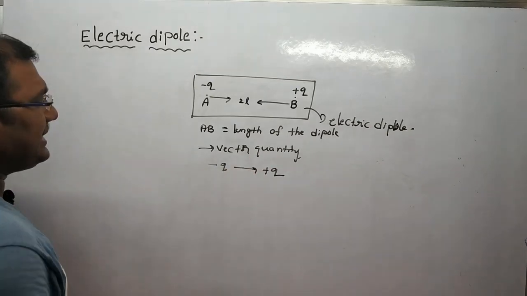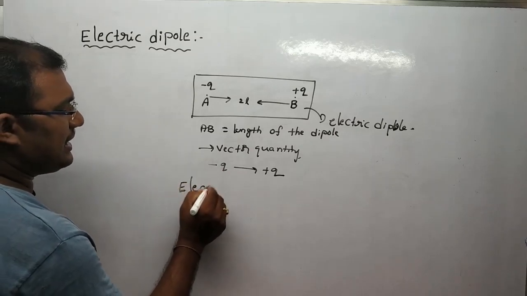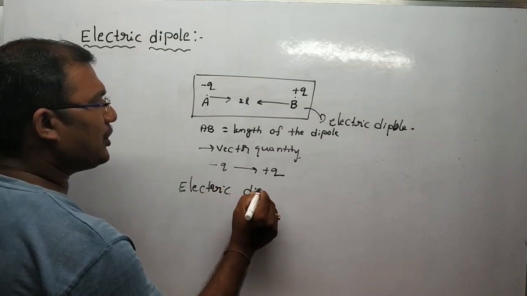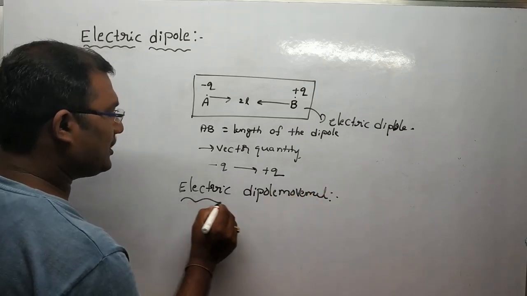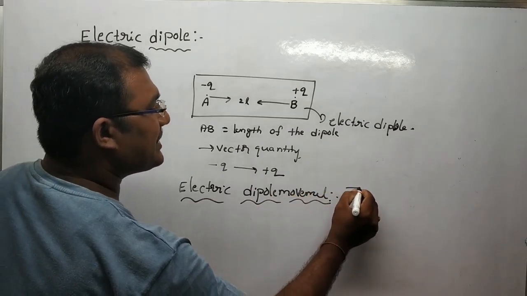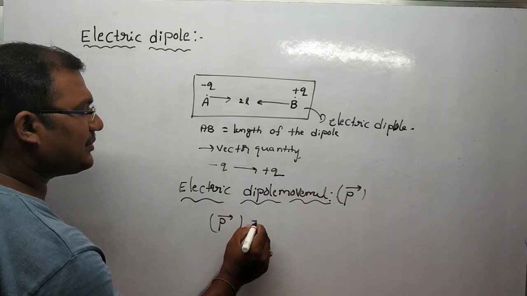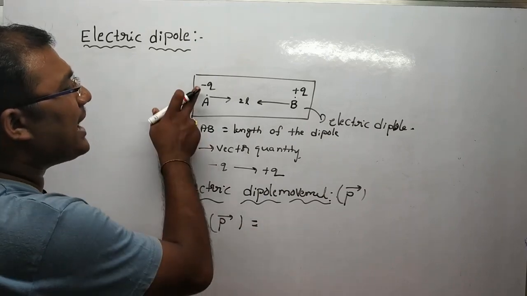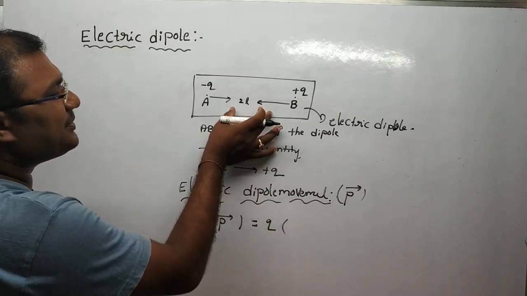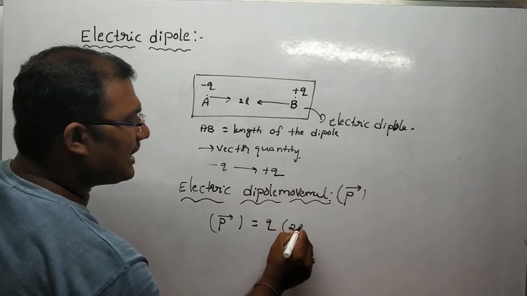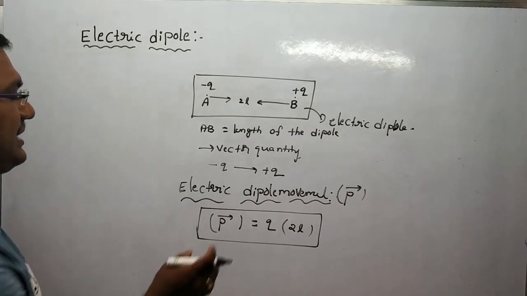Next, what about the electric dipole moment? The electric dipole moment, which is represented by the letter P bar, is the product of the magnitude of the charge Q and the distance between the two charges.